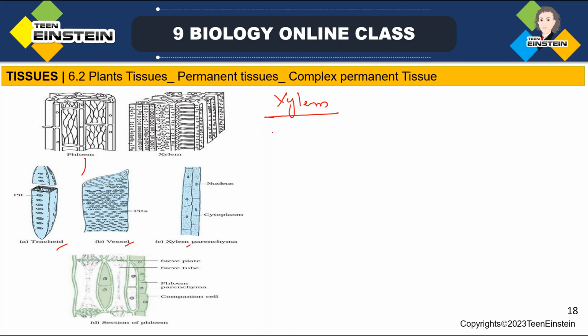Okay, xylem consists of tracheids, then vessels, xylem parenchyma, the parenchyma cells which are present in xylem, and xylem fibers.